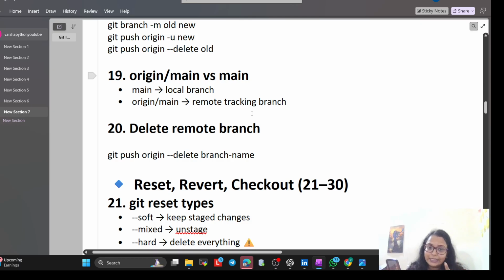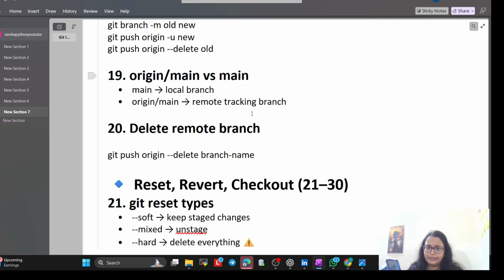They can ask how to delete a remote branch. This is the command: git push origin --delete branch-name. You have to remember this command. Once the new logic is live, we delete the remote branch so the project does not look like a cluttered closet.